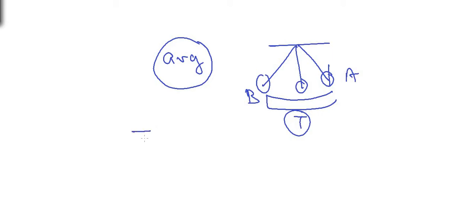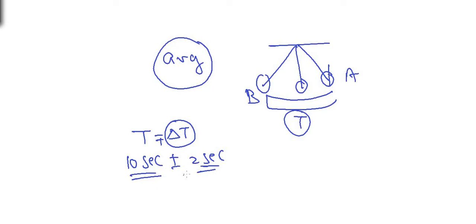So if T is the time, then it is T minus delta T or plus delta T. This plus or minus delta T is the error introduced in starting and stopping the watch. If we are taking one reading, let us say 10 seconds is the time period of the simple pendulum and the error introduced is 2 seconds. So we are introducing an error of 2 seconds over 10 seconds, a considerable error.